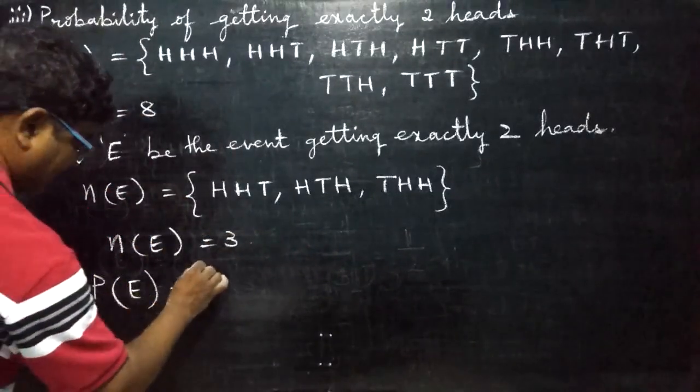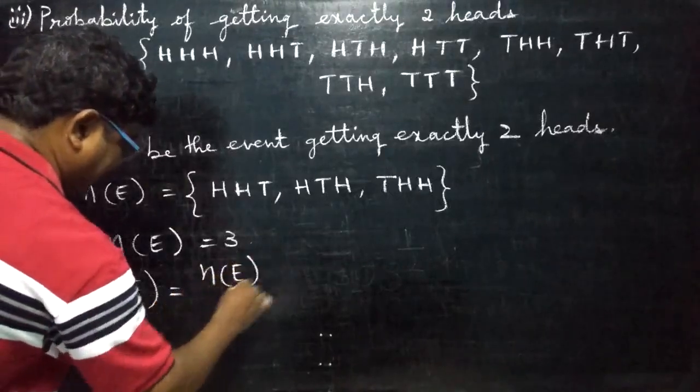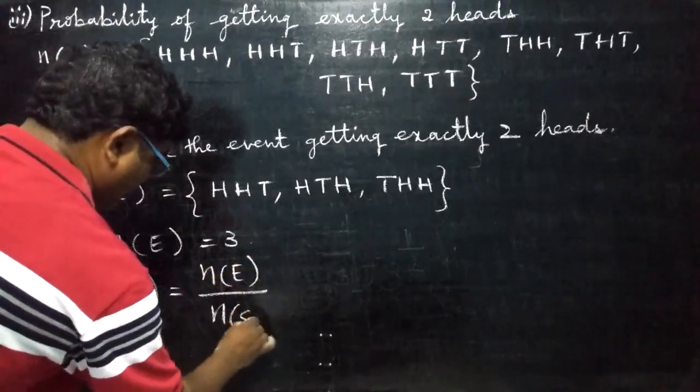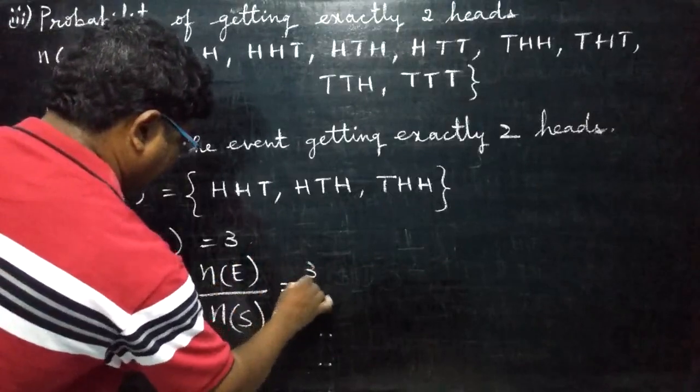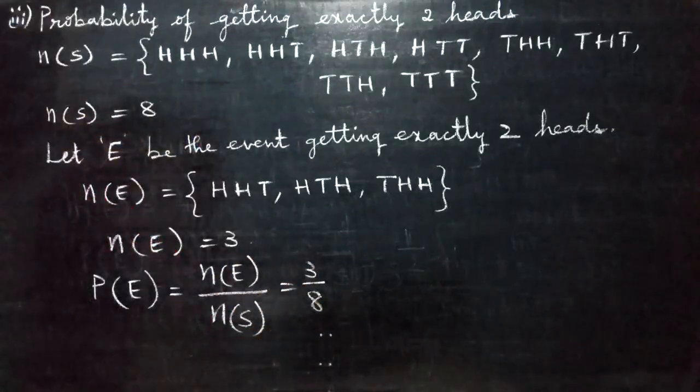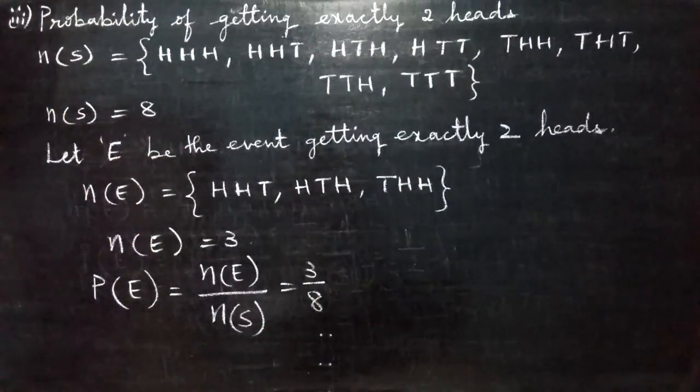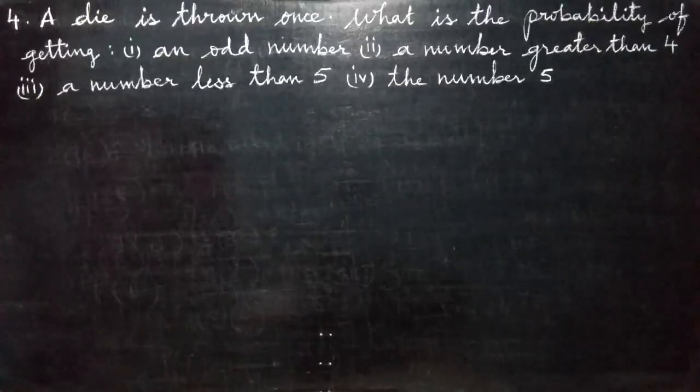P of E is equal to N of E by N of S. What is N of E? 3. N of S is 8. Is there any common table to cancel? There is no common table. If a common table is there, you can cancel. But here there is no common table to cancel. So keep 3 by 8 as 3 by 8. Conclusion, you write: therefore, the probability of getting exactly 2 heads is equal to 3 by 8. Write that conclusion.